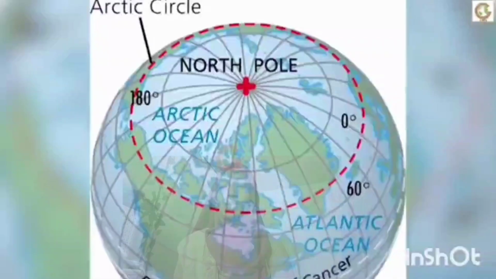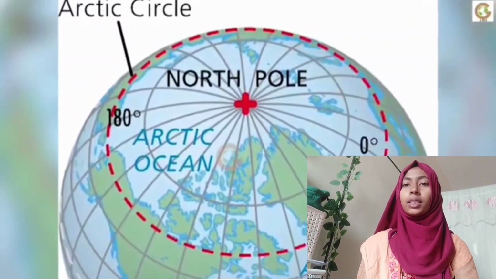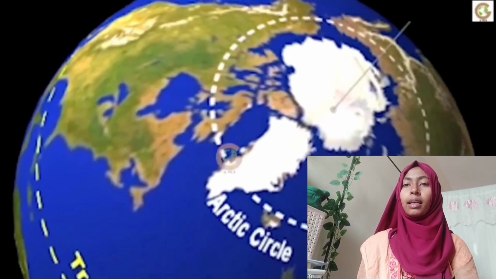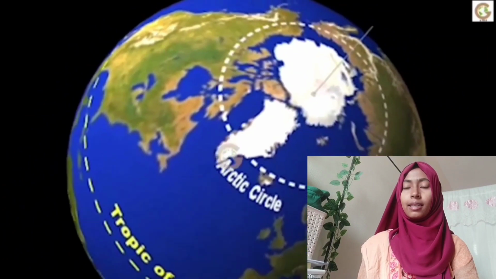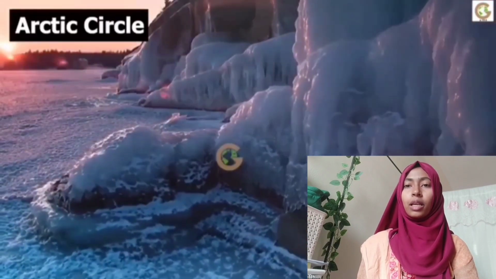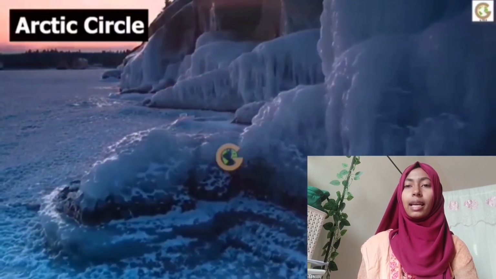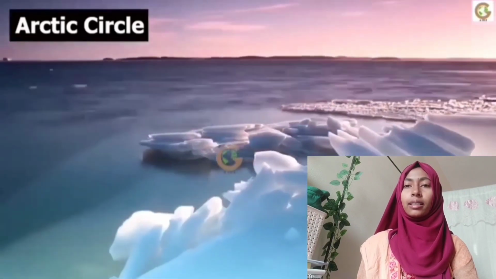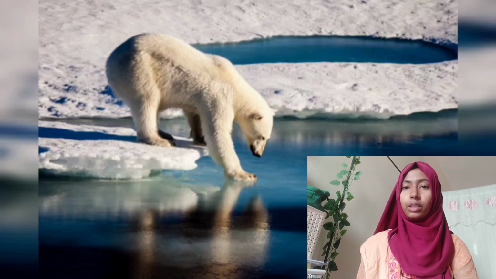Now I am going to describe the characteristics of polar circle. First of all, I will describe the Arctic Circle. The most distinctive features of Arctic circles are cold climate and abundance of snow and ice. These are caused by the extreme annual variation of sunlight. Secondly, the Arctic circles are characterized by a lack of warm summer but with varying winters. Arctic Circle is rich in minerals such as copper and nickel.